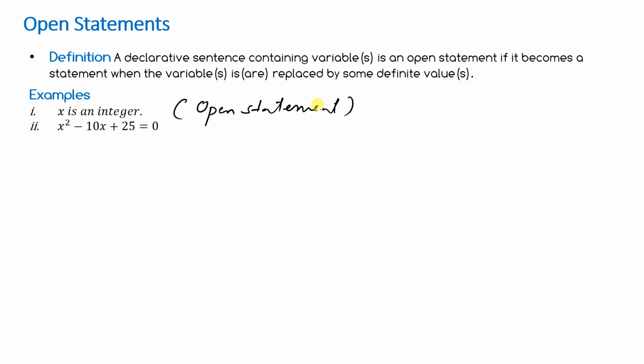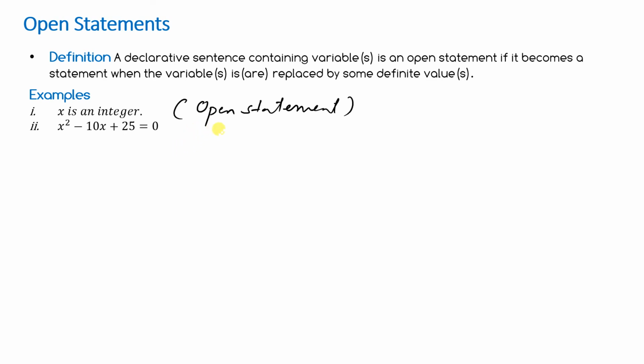x square minus 10x plus 25 is equal to 0. It's an open statement, because if I put some value of x, will that be equal to 0?